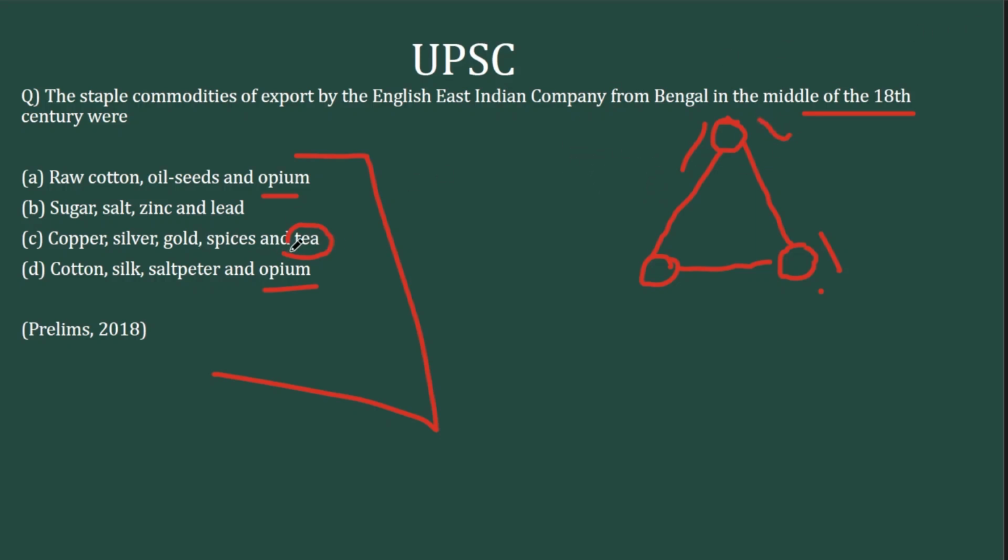Alright, so cut tea from here because tea comes from China. You can cut option C and take the options that have opium. So you can eliminate option B. So these are the only two options that remain. Now we look at this raw cotton, oil seeds. Oil seed is something that India imports even now from Vietnam, Laos, Cambodia, all that region, Indonesia, Malaysia. So this option can also be eliminated with that logic. The right answer is cotton, silk, saltpeter and opium. Saltpeter here refers to potassium nitrate, something related to salt itself. It is used for gunpowder, for guns in general. So that's the answer, option D.